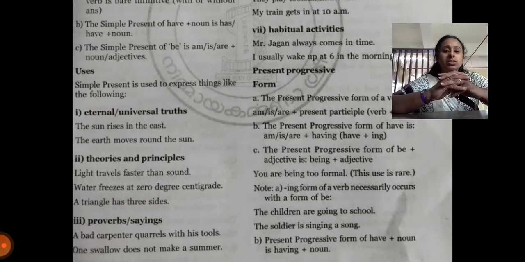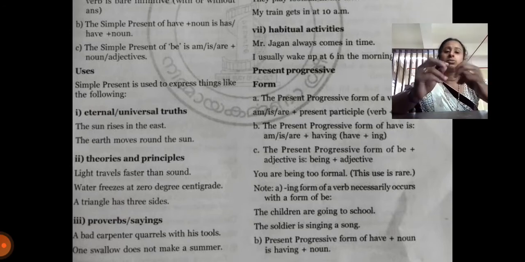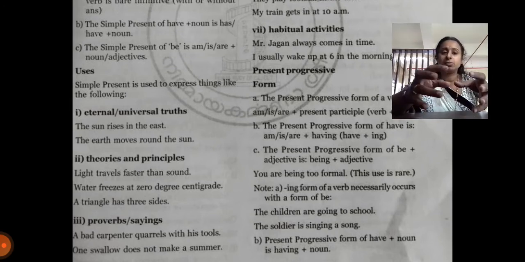This use is rare, and you can see here note that the ing form of a verb necessarily occurs with the form of be. So I told you which are the forms of be, right? I have told you that the forms of be are is, am, etc. The past forms, and the present forms are is, am, are.